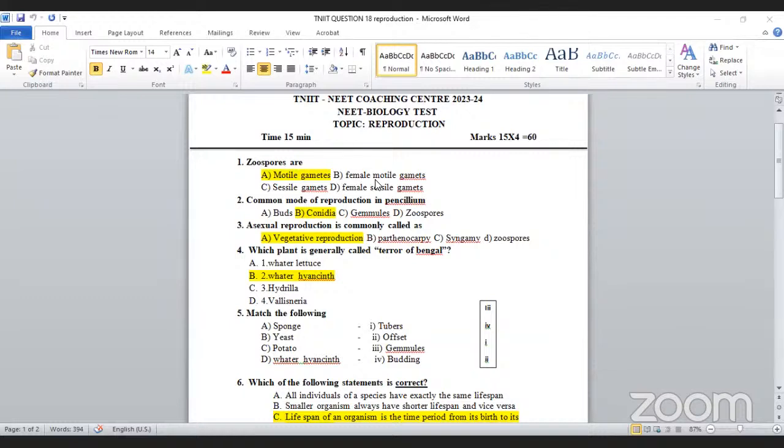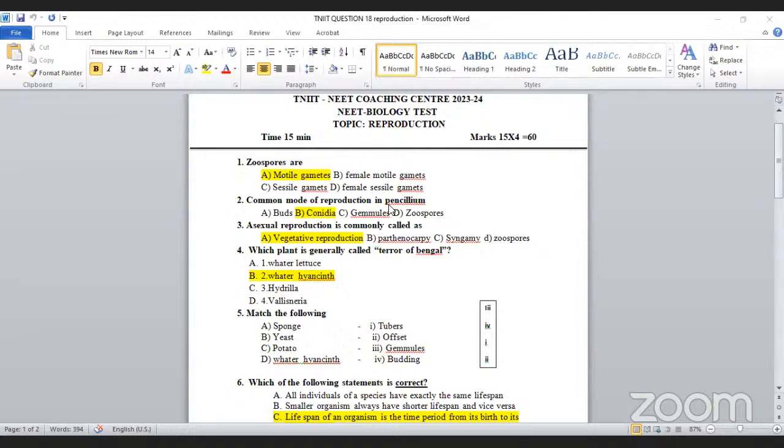That is very, very important. The female is not easily motile in nature, so it does not come for the answer. And sessile gametes. Sessile means it does not move to fertilize. Sessile gametes are another type, and female sessile gametes. These are all not under the heading. That's why zoospores can move from one place to another place. That's why the answer will be A. Did you get it? Yes, sir. Any doubt in this area? No, sir. Okay, go to the next one.